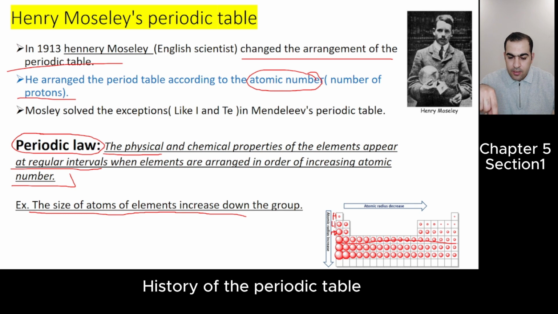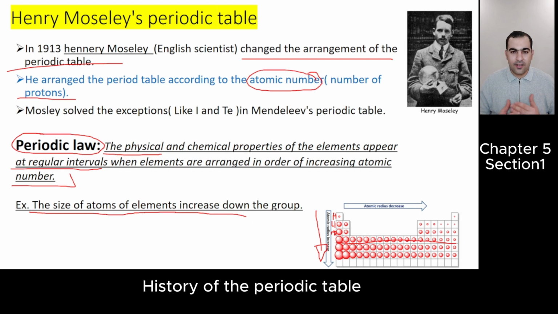But you see that a chemical property or a physical property of the elements appears at regular intervals. At regular intervals here means that a property, chemical or physical, increases or decreases down the group or across the period. For the size of the elements down the group, as we move down the group, what happens?